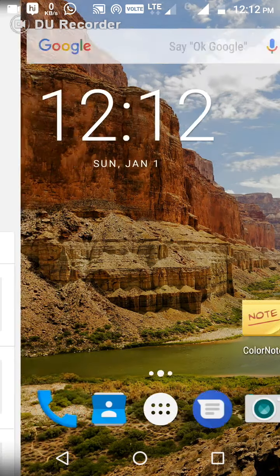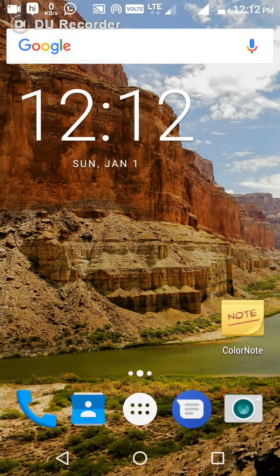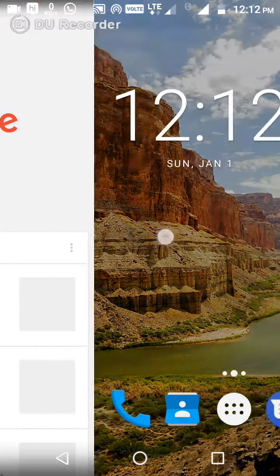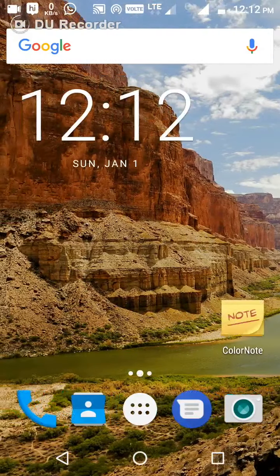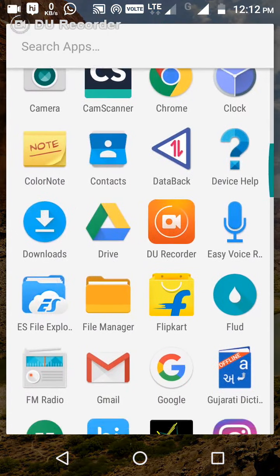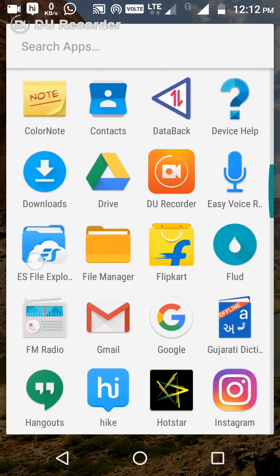Today is the first day of our 2070. Now let's go to our topic. Our topic is how to record a screen, a mobile screen. So now let's go to the first app. This is the app Due Recorder for recording a screen.